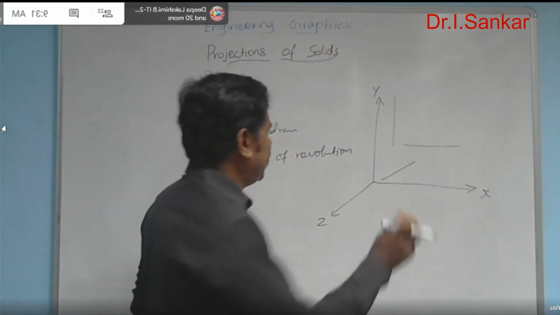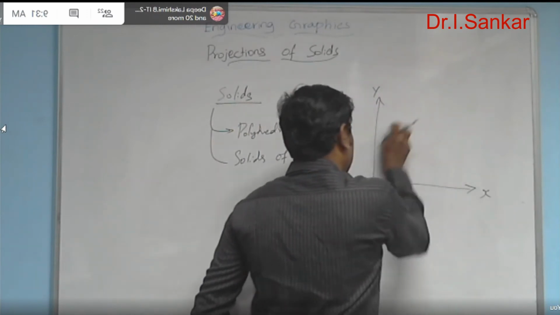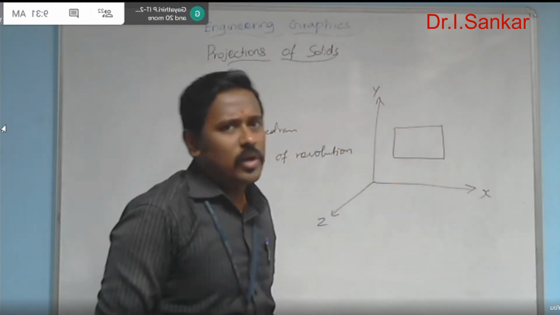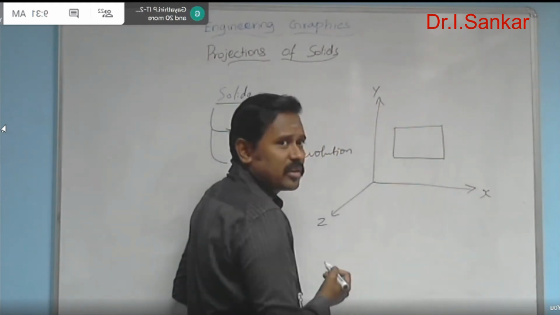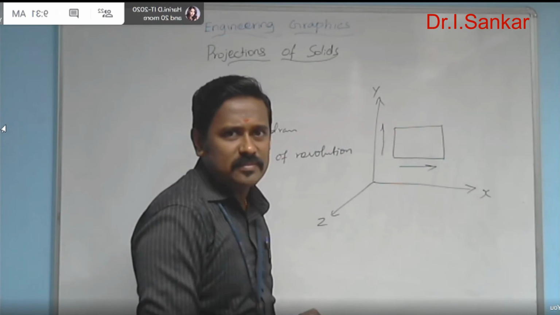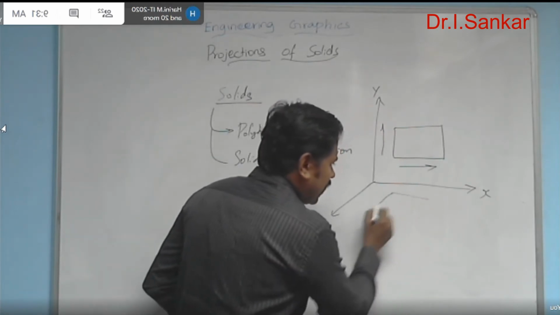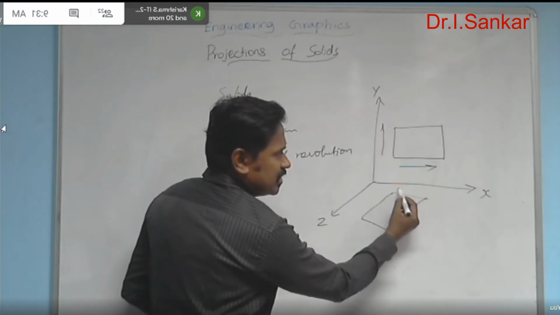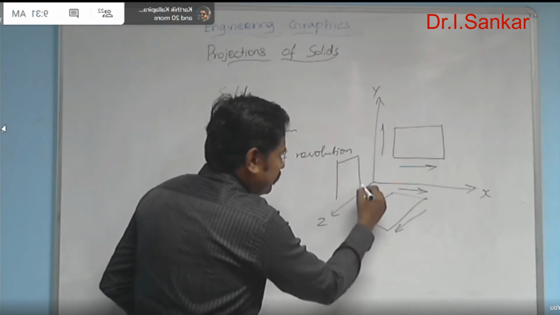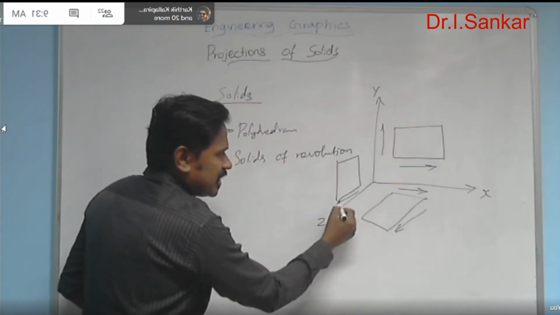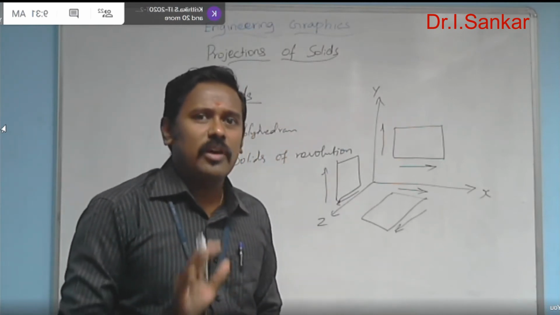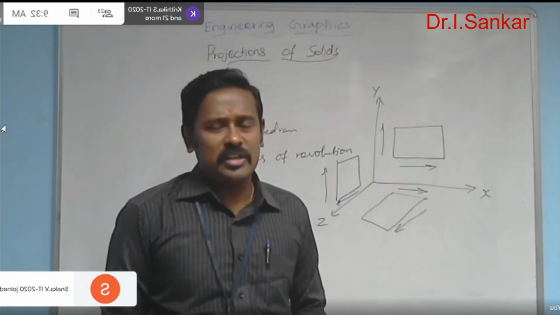And in the case of a plane, we can find the dimension in any two axes. For example, if a rectangular plane is like that, you can measure its length in the x-axis as well as in the y-axis. The same way, if you have a plane in this way, you can measure its length in the x-axis as well as in the z-axis. If you have a plane like that, you can measure its dimension in the z-axis as well as in the y-axis. So in any two axes only you can measure the dimension for a plane. That's why planes are called 2D, that is, two-dimensional entities.